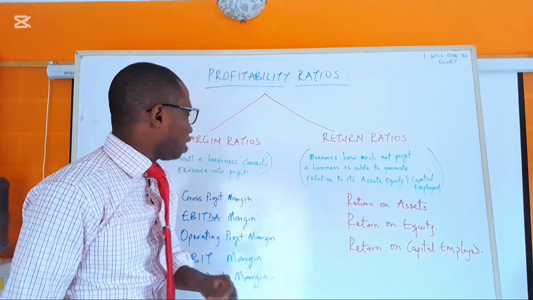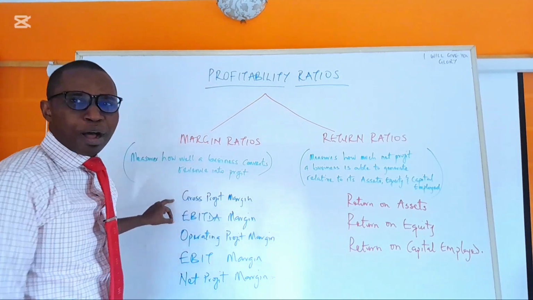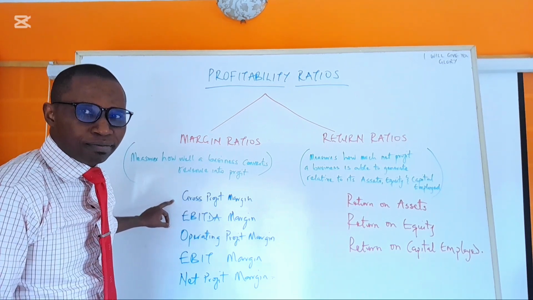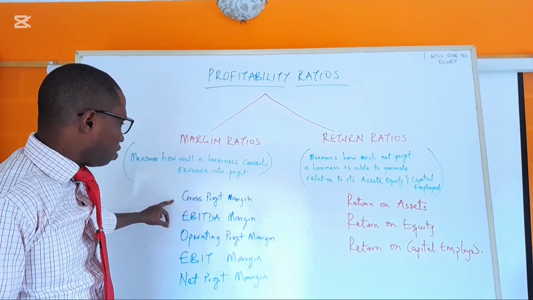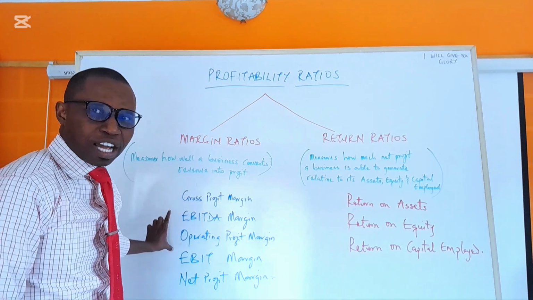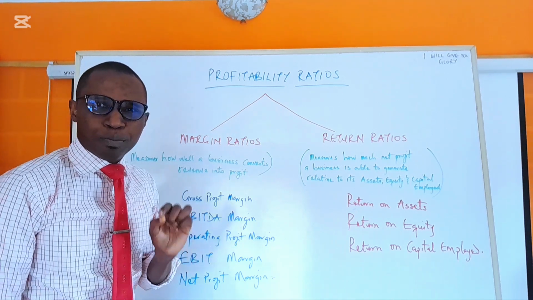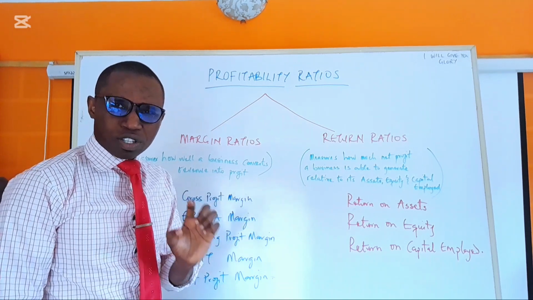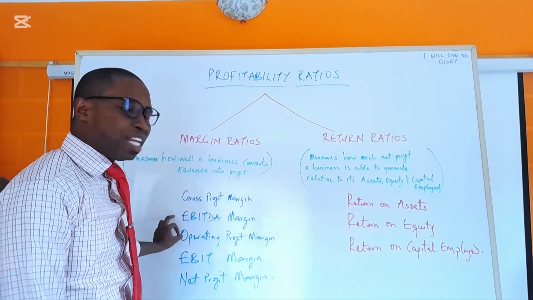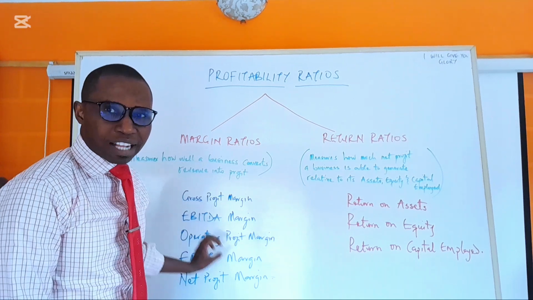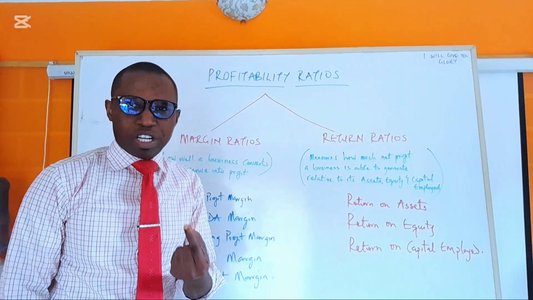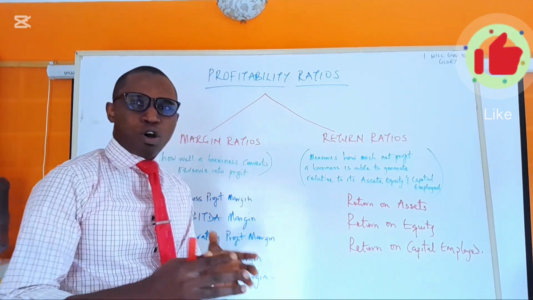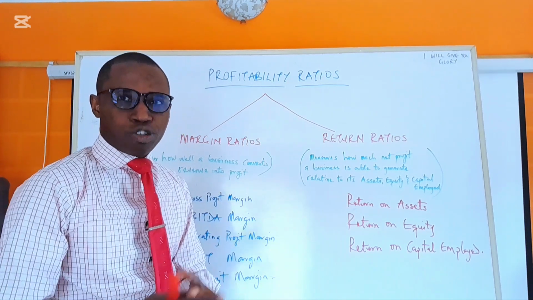So let's look at the examples. Number one example for margin ratios is gross profit margin. Some of the margins may not be something you are conversant with, but it is good you know it because investors and shareholders don't joke with EBITDA and EBIT. They look at it. You don't look at any metric in isolation. You look at it hand in hand with other ratios, with other metrics.